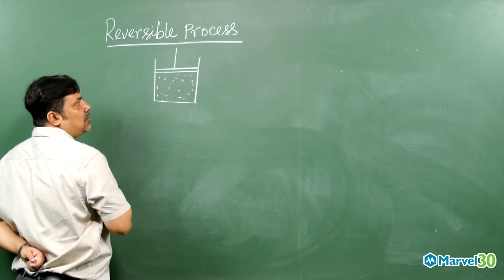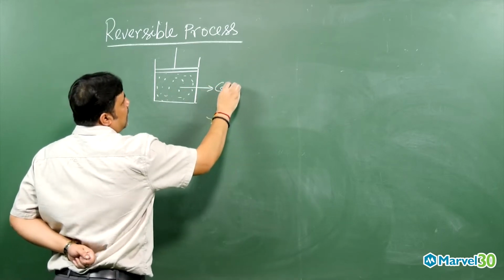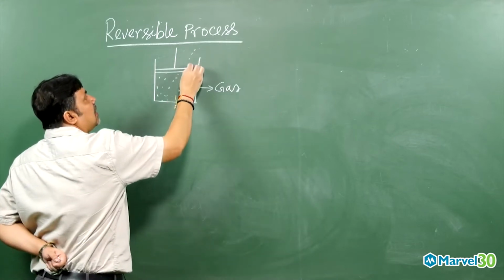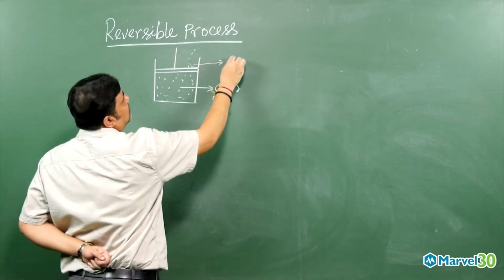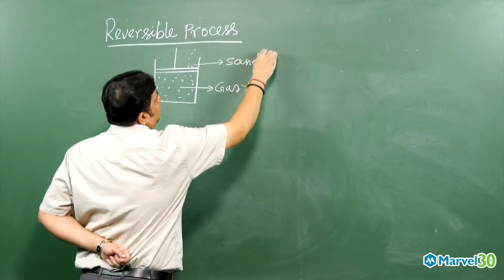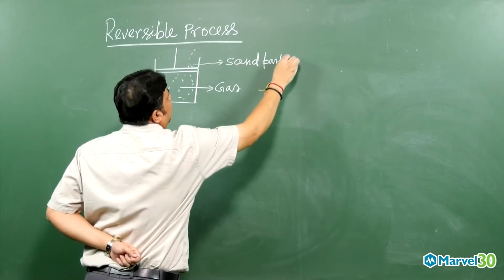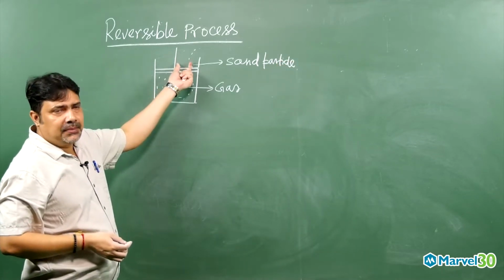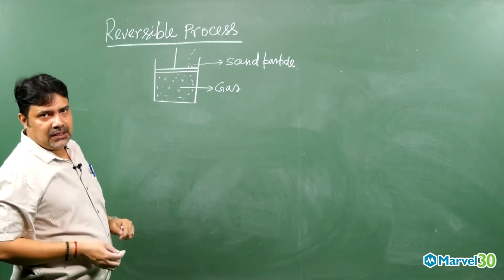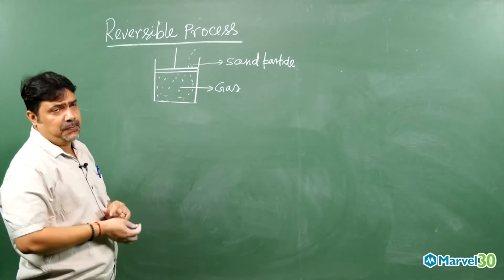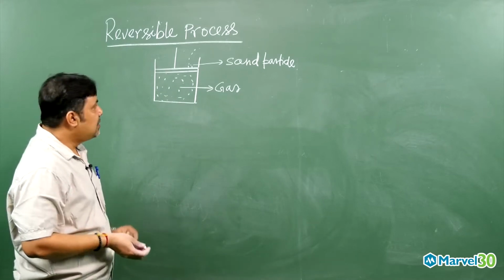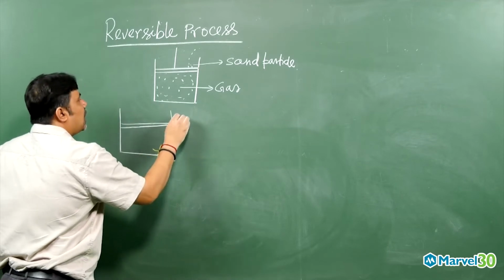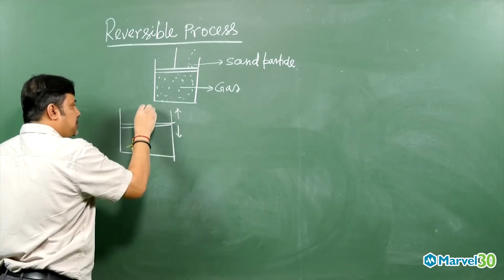Now just imagine I am putting one by one a sand particle over here. When a substantial amount of sand comes, only then the piston will come down. This is a movable, frictionless piston, which can move up and down.